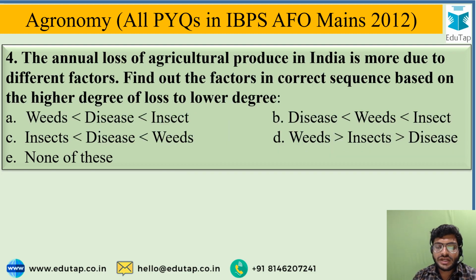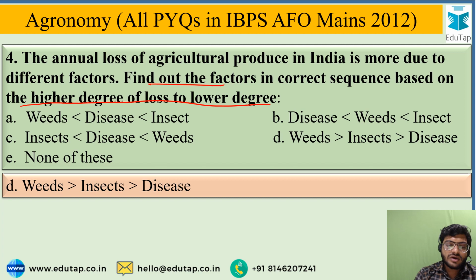Next question is: annual loss of agricultural produce in India is more due to different factors. Find out the factors in a correct sequence based on higher degree of loss to the lower degree. And the correct answer from the given 5 options is weeds cause more loss than insects, which cause more loss than diseases. This is the correct sequence of loss from higher degree to the lower degree.